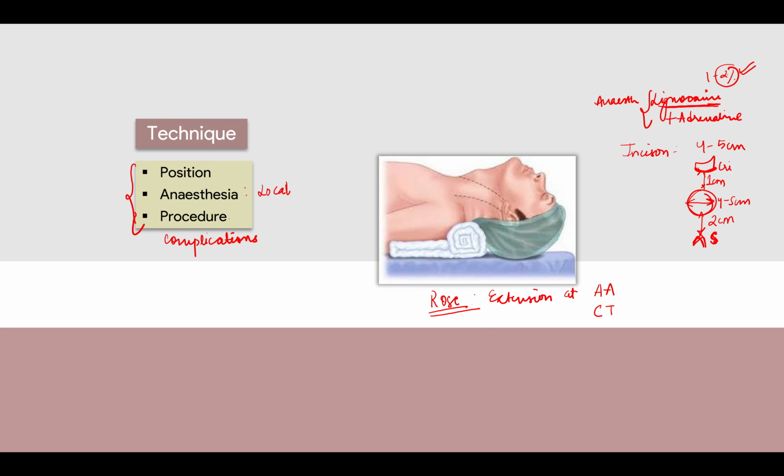Okay, so I will write it here, the procedure. So the first step is, before any incision, vertical incision, lignocaine, right? Lignocaine plus adrenaline.